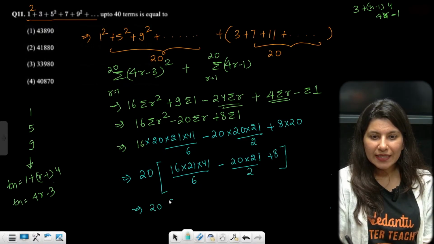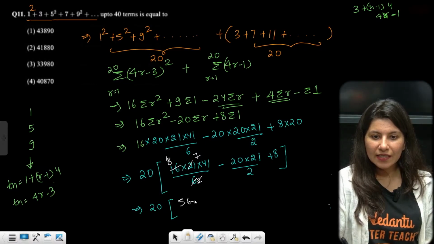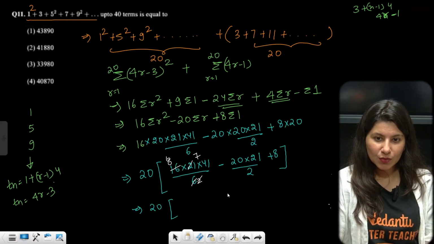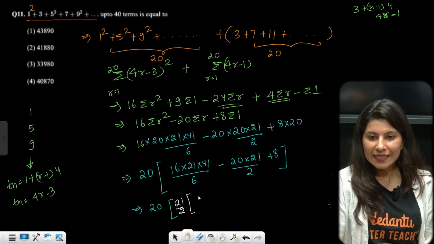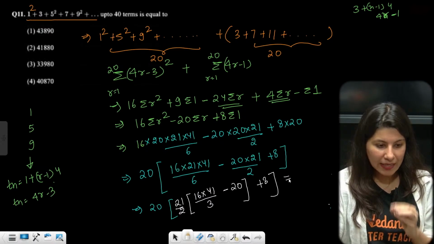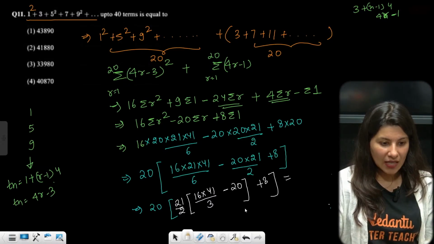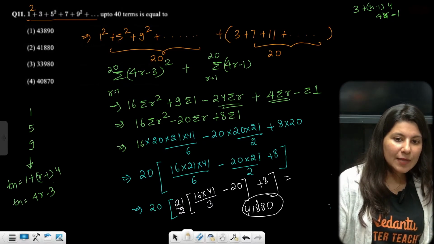So if you solve it, 3 2s are 6, 3 7s are, and this is your 8. 56 into 41 minus, oops, or what we can do is, no. 21 by 2 can be taken common. What do you think again in this? If you take 21 by 2 common, it is 16 into 41 by 3 minus 20 plus 8. You just have to solve it. Now solve it nicely. I think the answer is, I have already solved it, 41880. The last step, 41880.